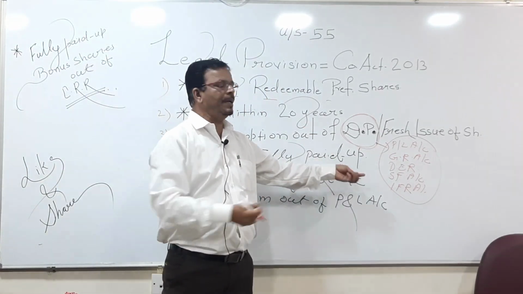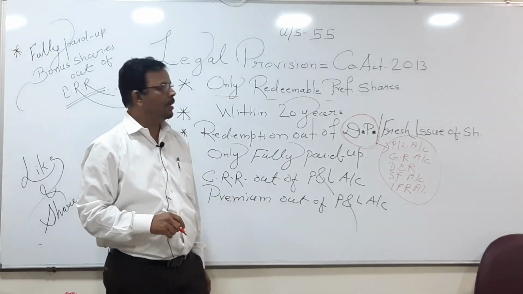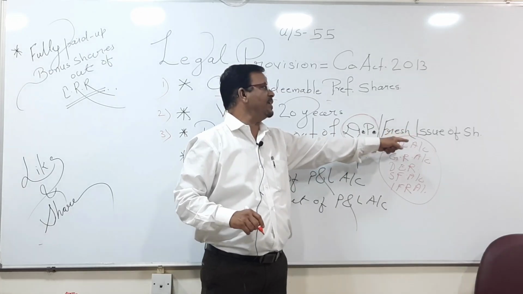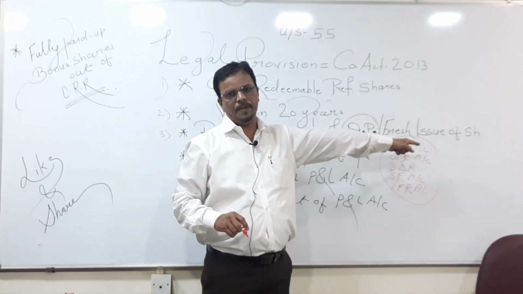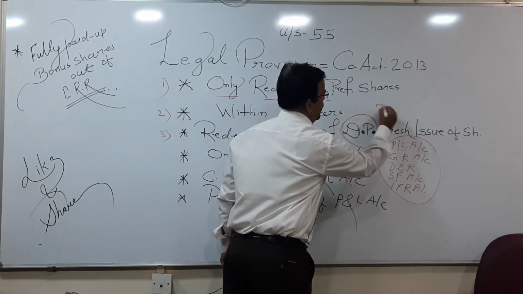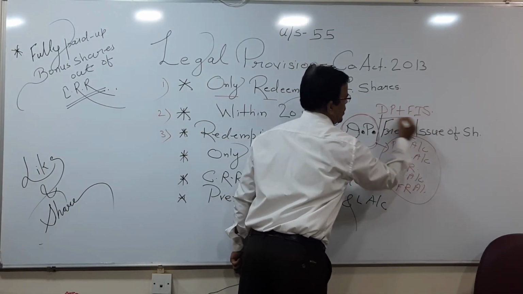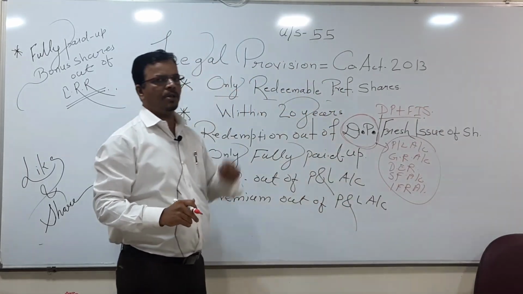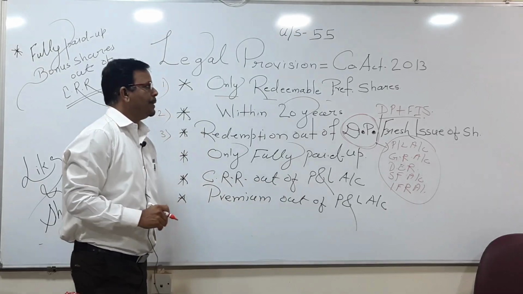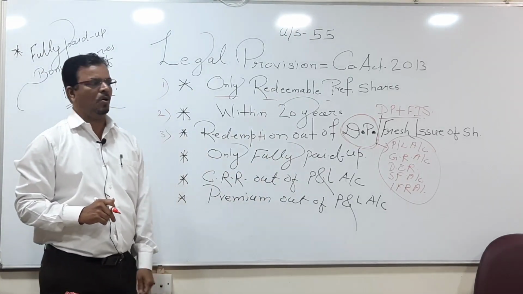Out of these, the company takes money and pays the preference shareholders. If the company doesn't have sufficient profit, the company can go for a fresh issue of shares. Sometimes the company can use both, divisible profit plus fresh issue of shares. So some part from the divisible profit and some from the fresh issue of shares can be taken by the company and paid to the preference shareholders.